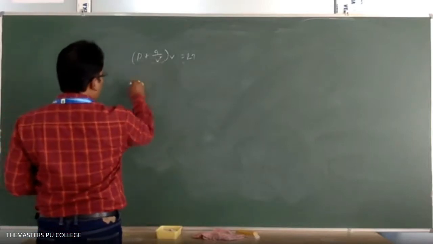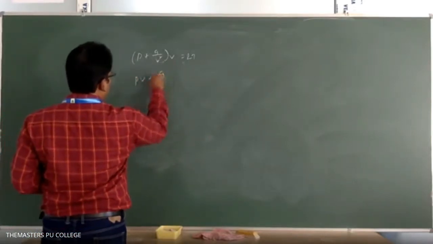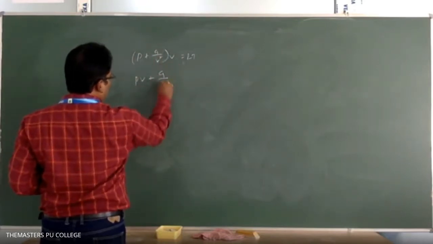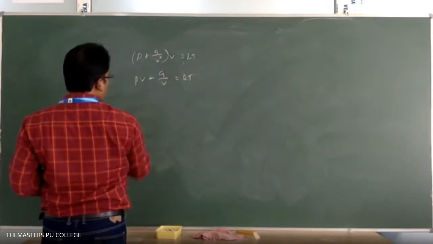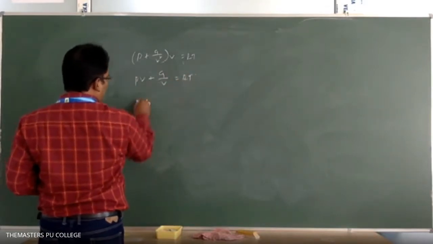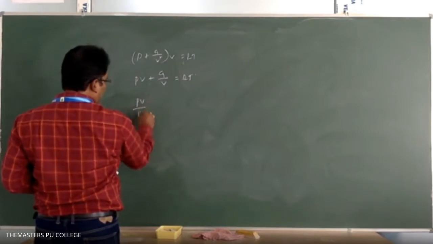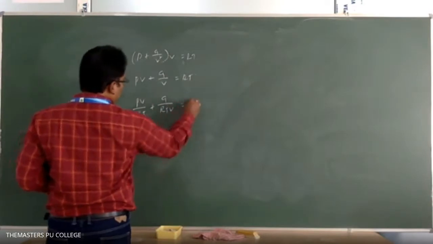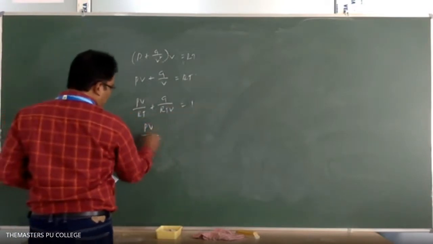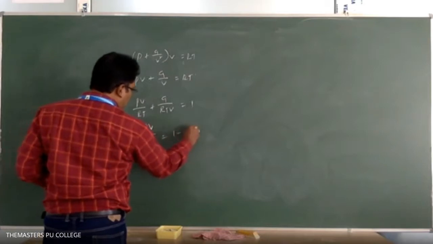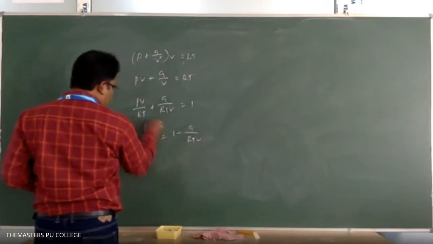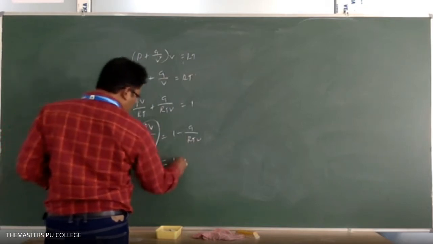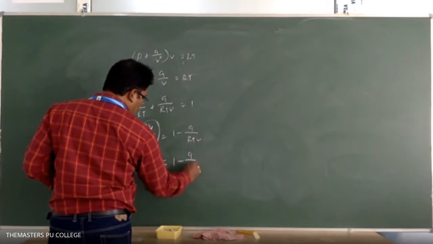Now we take this one only. Multiply the P plus a by V square by V, then you will get PV plus a by V square into V equals RT. Now divide both sides by RT. Then you will get PV by RT plus a by RTV equals 1. So now PV by RT is equal to 1 minus a by RTV. But what is PV by RT? It is the compressibility factor, the Z value. So Z equals 1 minus a by RTV.